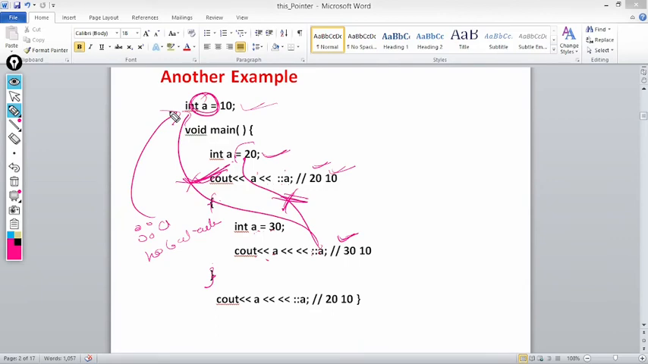This is another crux that we have to look after. Then we write cout less than a less than scope resolution operator a. Now this 30 is only available in this block, so this a will display 20. This is the local block. Again scope resolution operator a will display 10, which is the global variable.